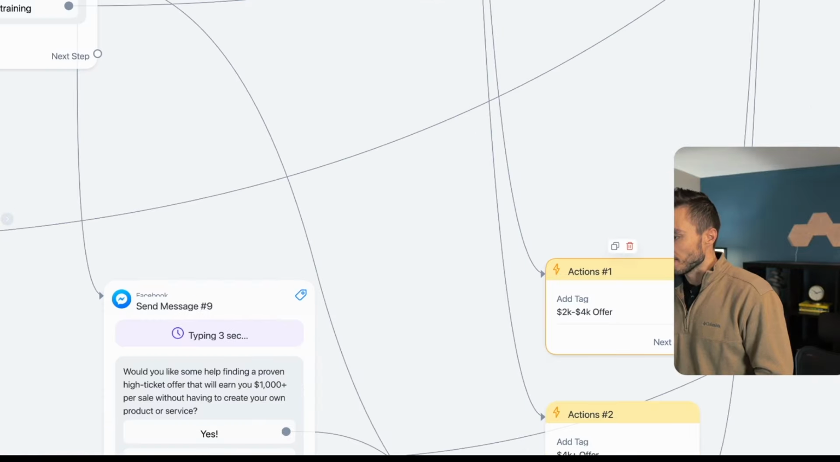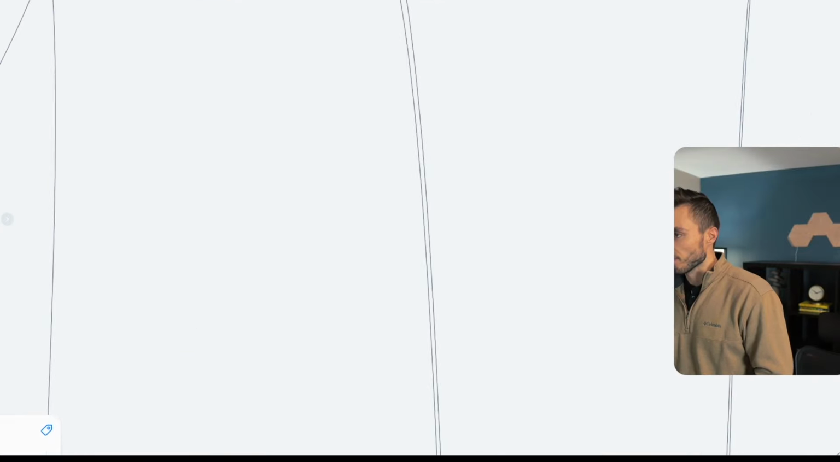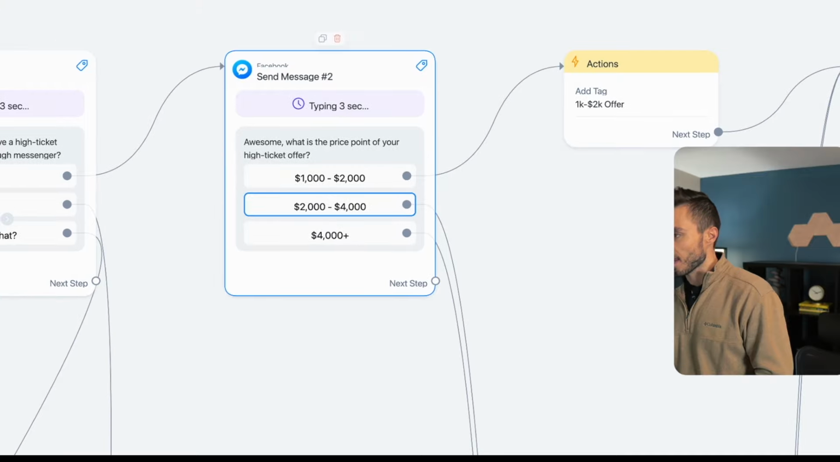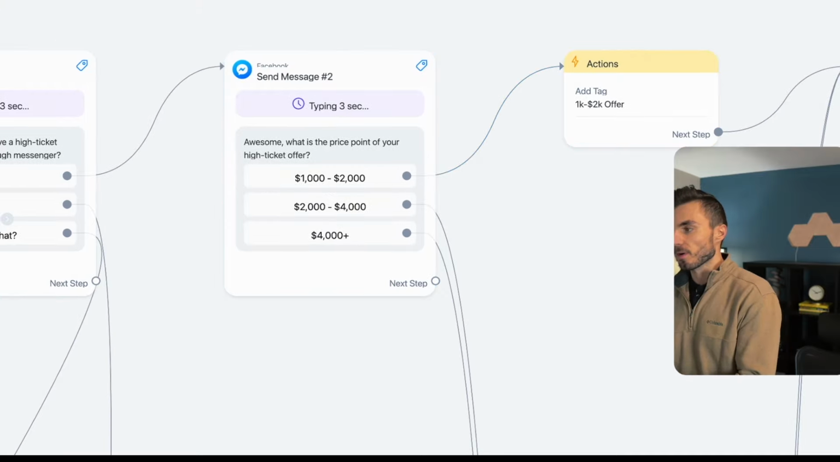So these were all just making tags on what they selected. And that's all I did for this message here, was just tag whatever they selected, add a tag to their contact. So I knew that going forward if I went back to their record.